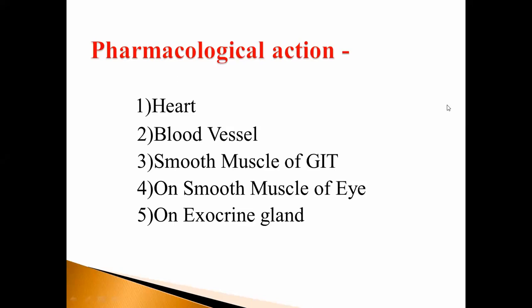On exocrine glands, atropine reduces all the exocrine gland secretions. Acetylcholine increases or decreases the secretion? Increases secretion. And atropine decreases the secretion. Atropine reduces all the secretions, including lacrimal, salivary, gastric, intestinal, sweat, and laryngeal, and causes dryness of the mouth.